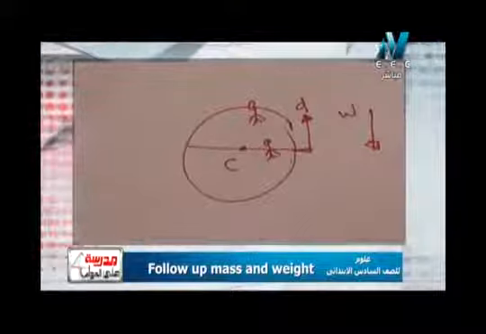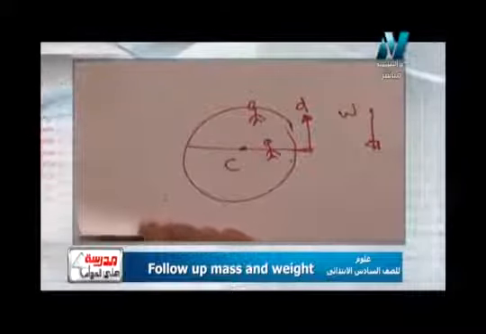يبقى عندي هنا 3 factors affecting weight which are the mass of the object كتلة الجسم and the place of the object مكان الجسم and also the distance from the planet center. So we have 3 factors affecting weight. Again, عندي كام factor? Number 1, the mass of the object كتلة الجسم, number 2, the place of the object مكان الجسم, and number 3, the distance between the center of the planet or the place and the object. المسافة بين مركز الكوكب والجسم نفسه.